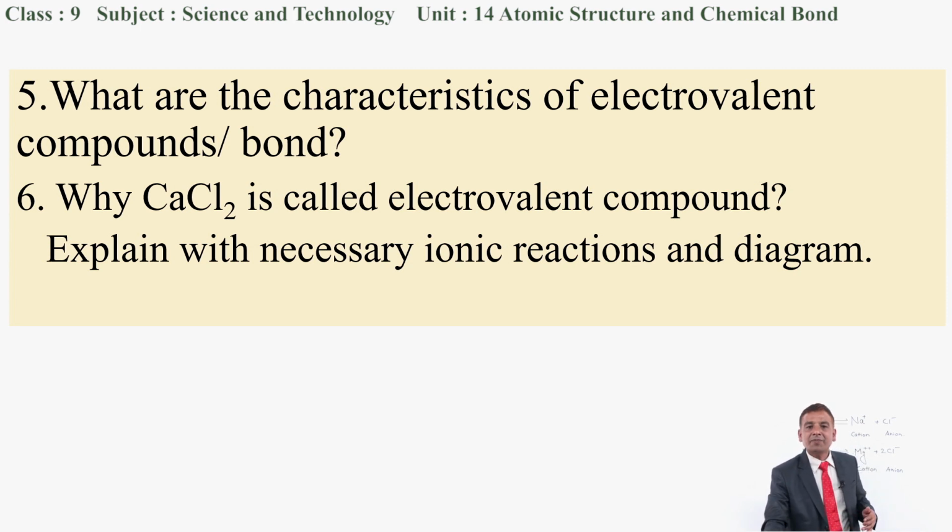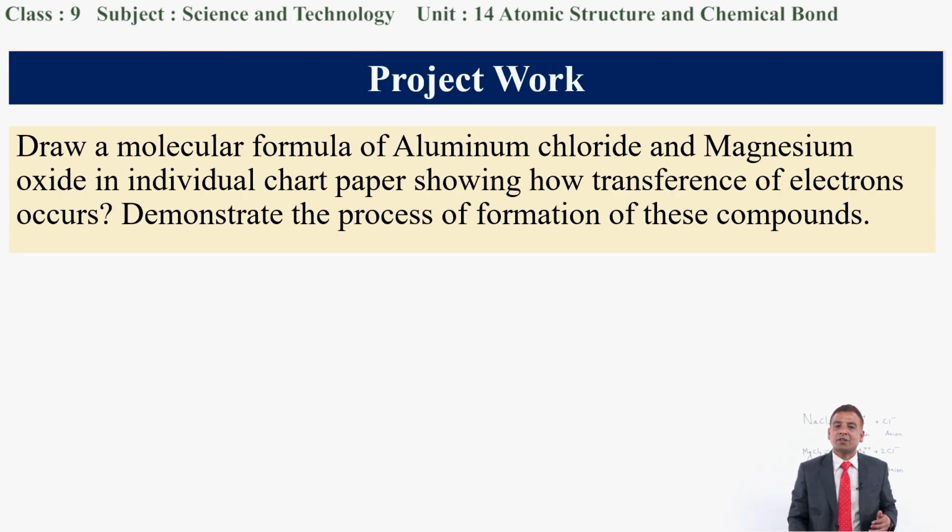And then finally, we have some project work: you have to draw the molecular formula of aluminum chloride and magnesium oxide. We have 2 project works on individual chart papers. Please take one chart paper and write the atomic structure of aluminum as well as the atomic structure of chlorine.